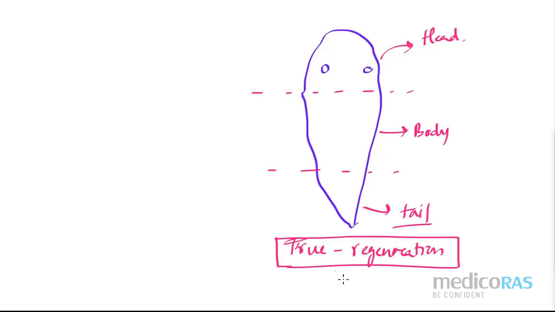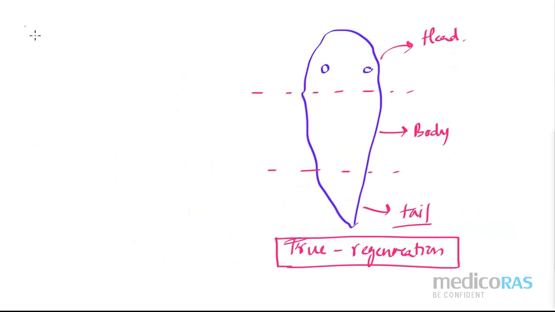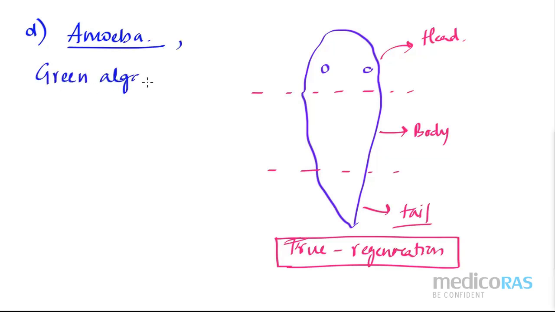Right? Okay. Now check these examples. Number A. Number B, Hydra, along with yeast also I can write, right? Budding. Then C is the planaria we have given. Now I have to write the next one, that is B, and this is what? Amoeba. Right? Amoeba and unicellular green algae. Can anybody give an example of unicellular green algae?